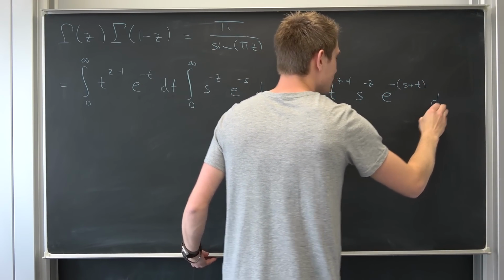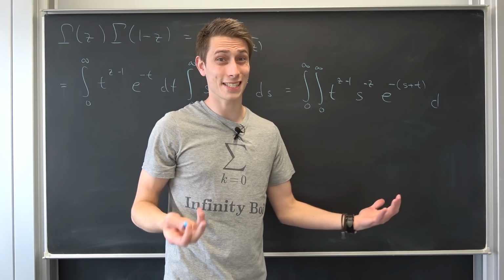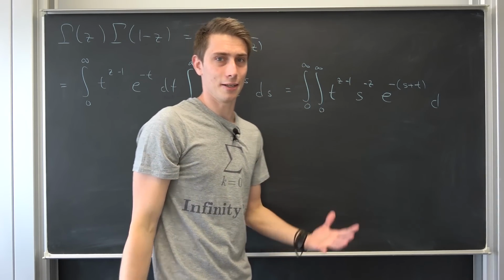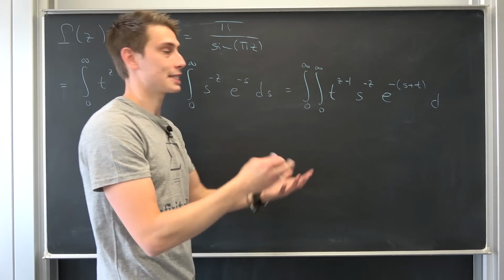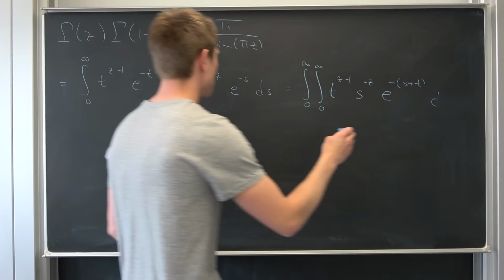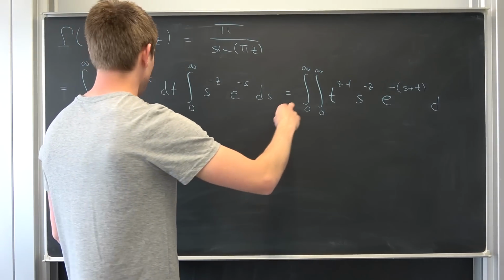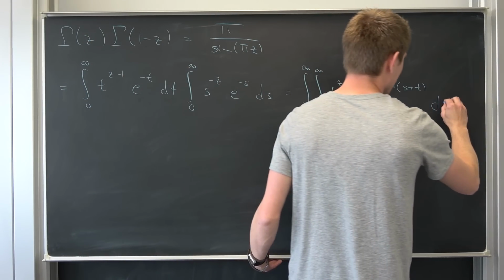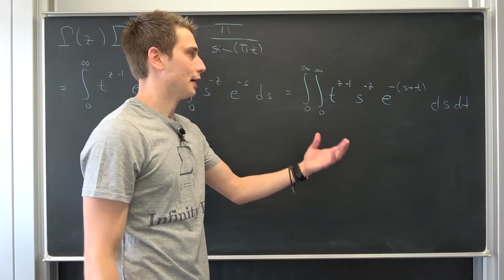And this integral right here is basically a standard result that you probably find somewhere in some analytic number theory book. So I didn't come up with this, it's just something that's out there already. But I went through the calculations all by myself. So yeah, then we have ds dt.